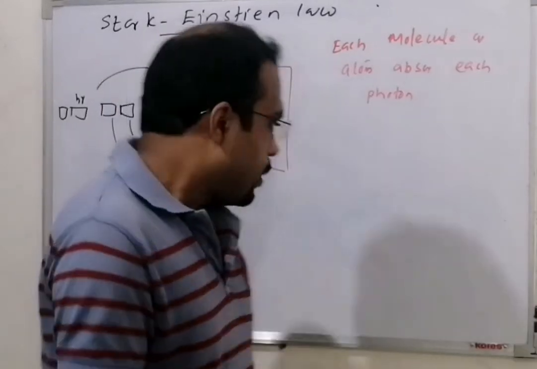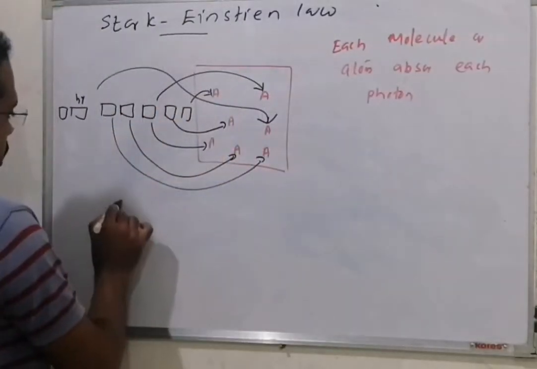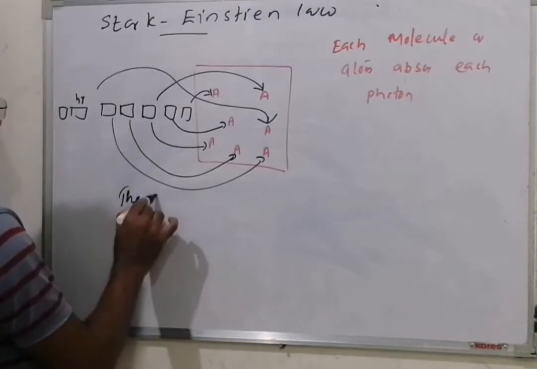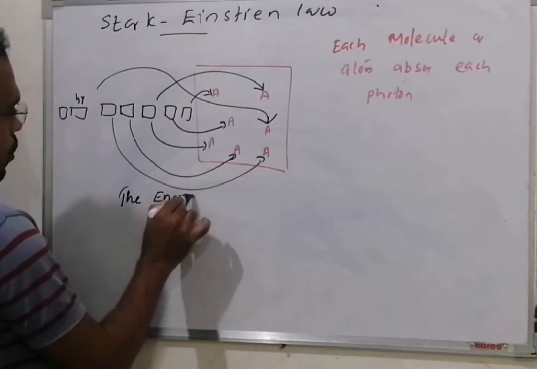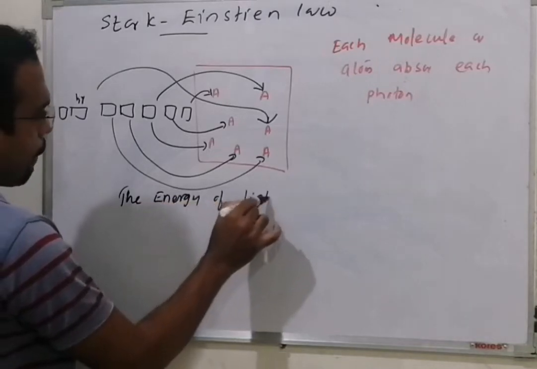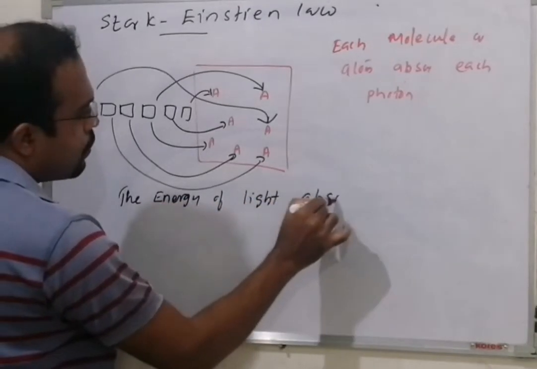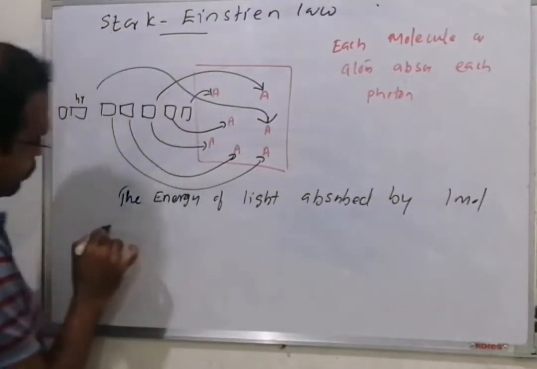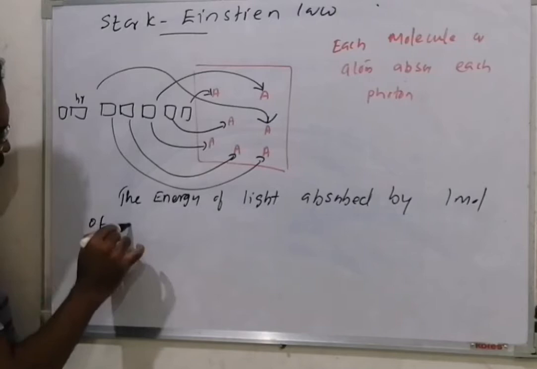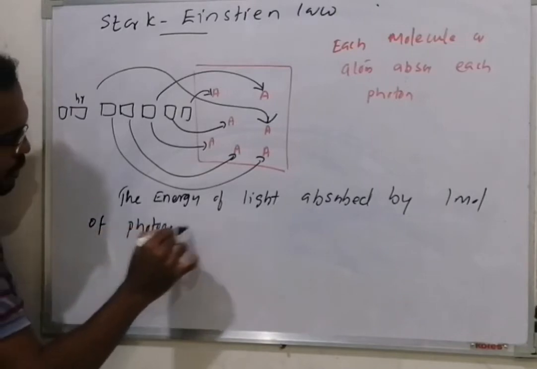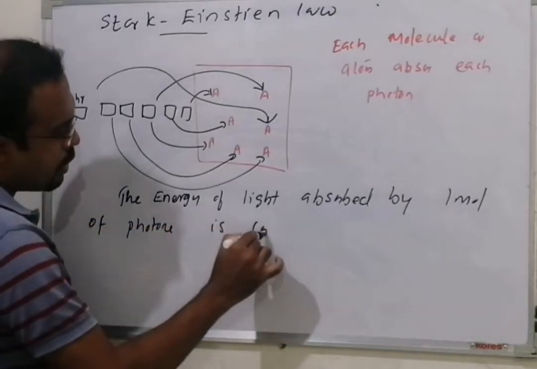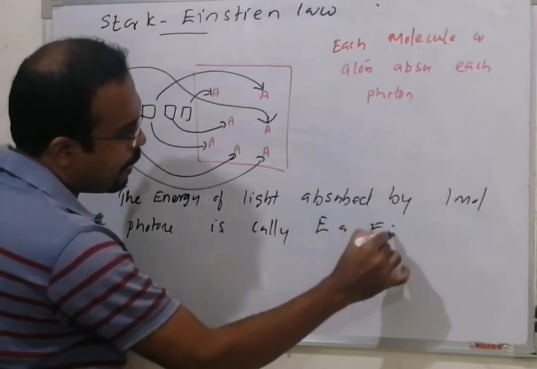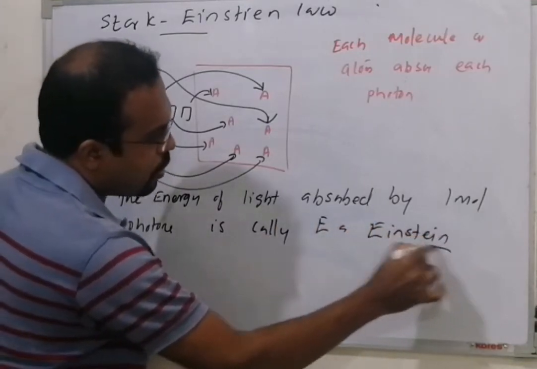The energy of light absorbed by 1 mole of photons is called an Einstein.